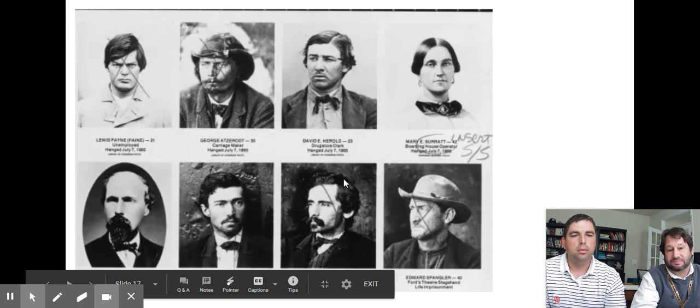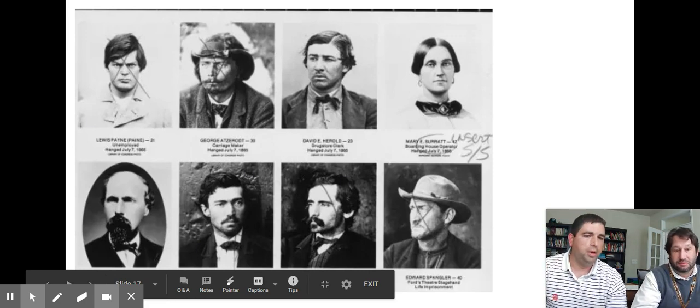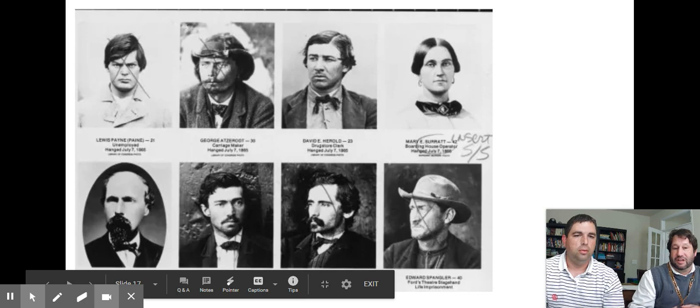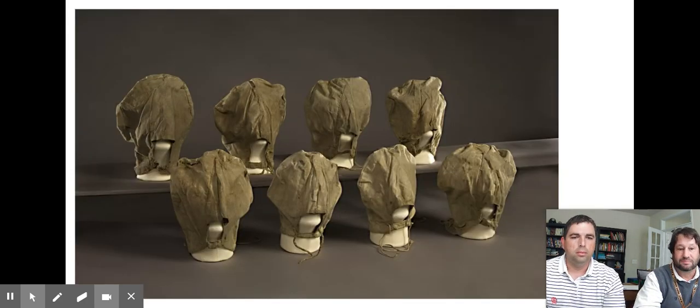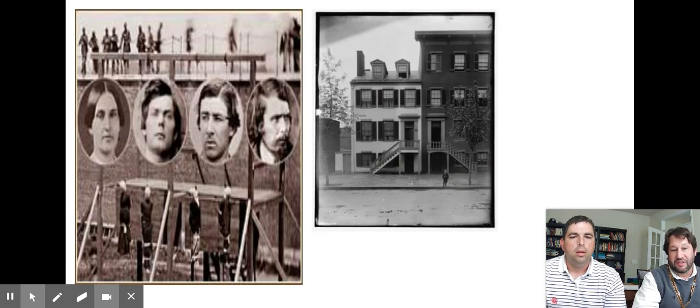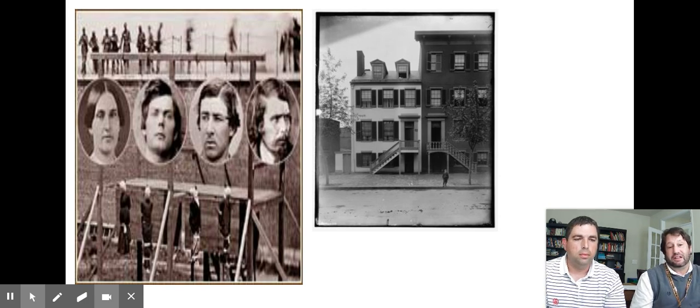Most of the conspirators, what's that word mean for us, Mr.? People that are all involved in doing something, in this case, something pretty bad. So they were all involved in the assassination. Yeah. Remember, one was going to try to kill the vice president. Unfortunately, none of them were successful. And they eventually were caught, and they were all sentenced to death, and they were hanged. That was the method of execution.